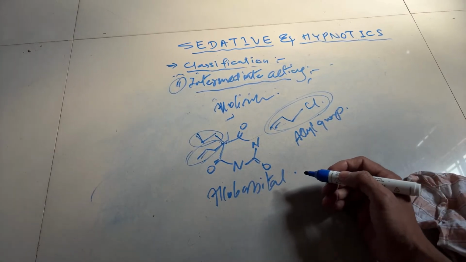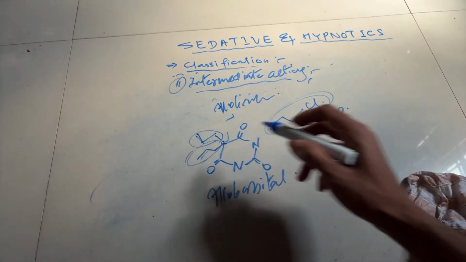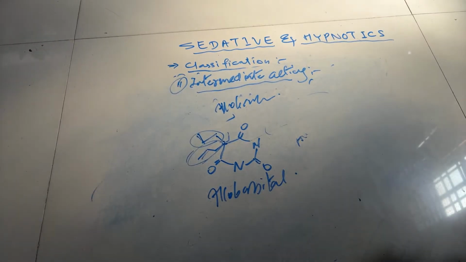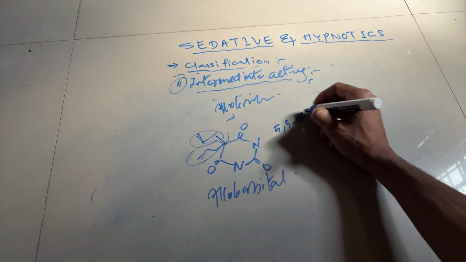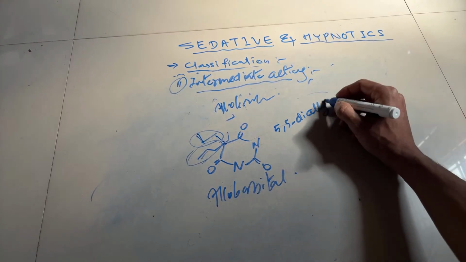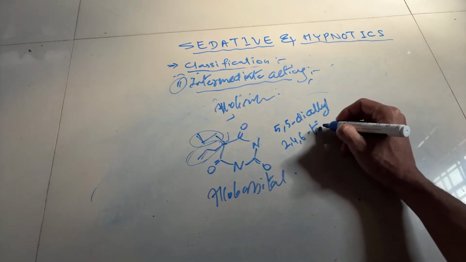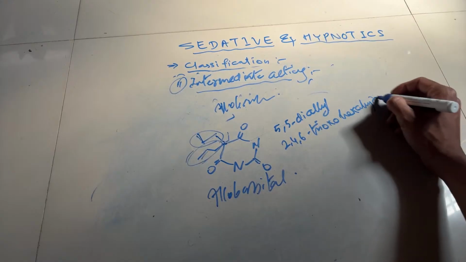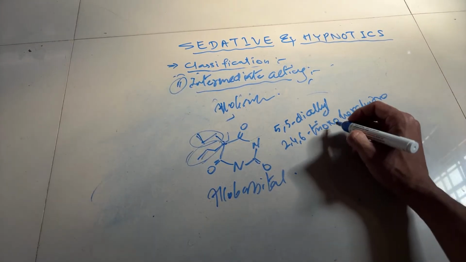What will be the IUPAC name? 5,5 diallyl 2,4,6 trioxohexahydropyrimidine.